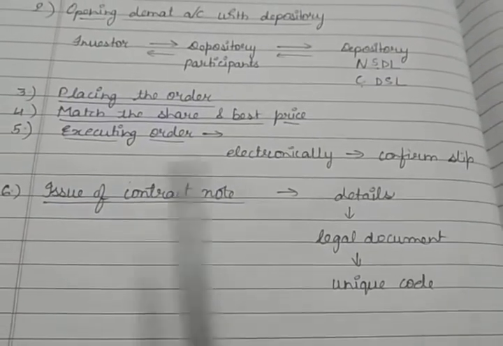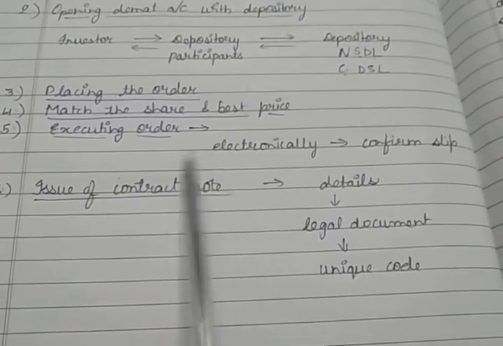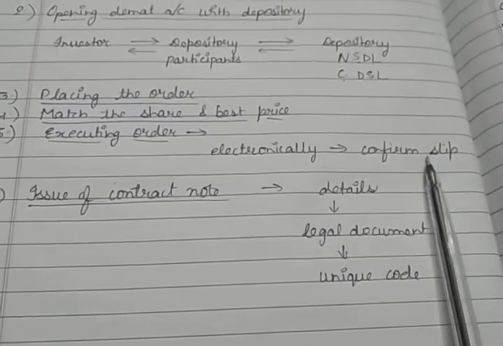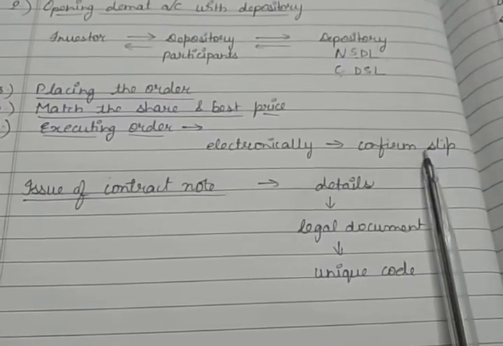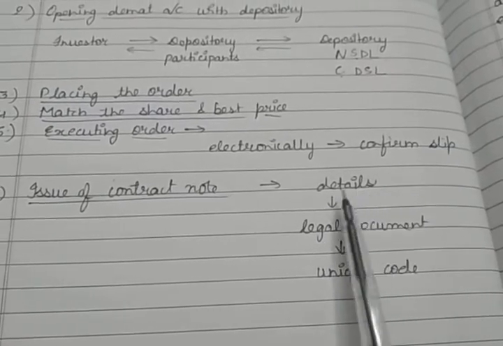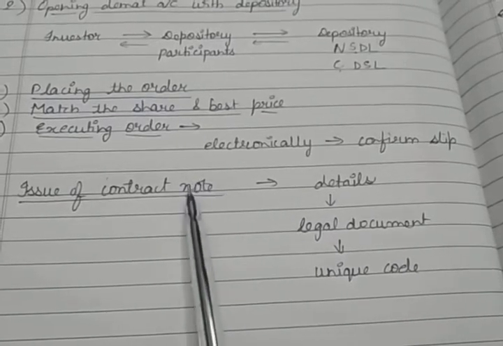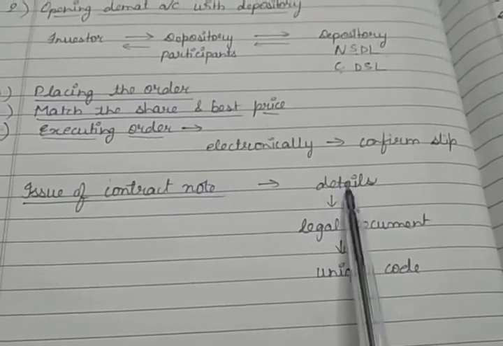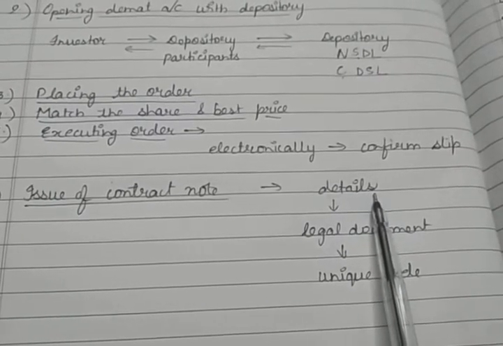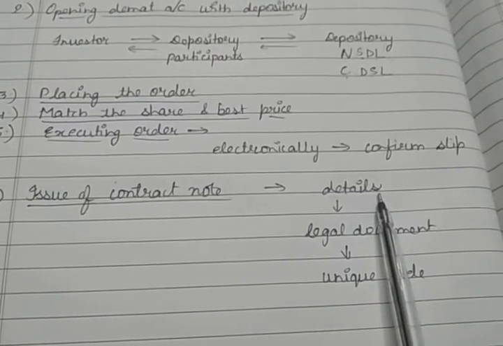Now the next step is issue of contract note. After the trade has been executed electronically and you have got the confirmation slip, within 24 hours the broker issues a contract note. And what does it contain? This note contains the details of the number of shares bought or sold, the price, the date, time of deal, and